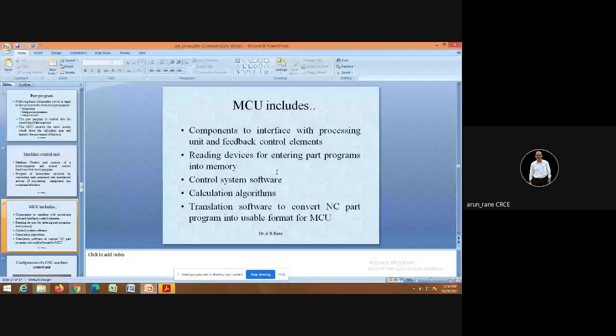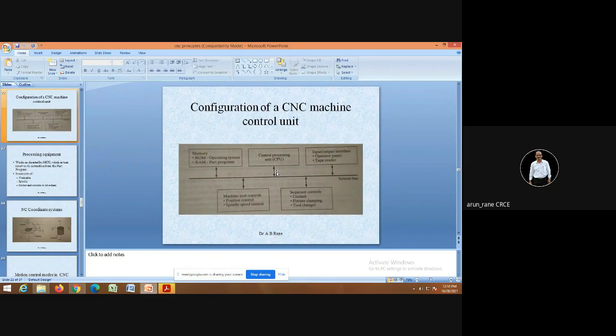You will come to know slowly what a program means, but these are the basics of NC machines. Try to understand and have a little patience. The MCU will include the interfacing, then the reading devices, then calculation algorithms, motion control algorithms, then different software, operating system, etc. So the configuration of a CNC machine control unit is like this.